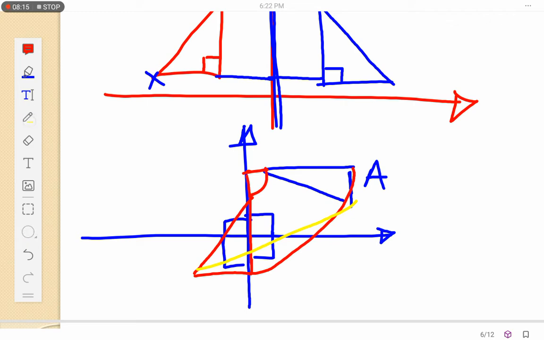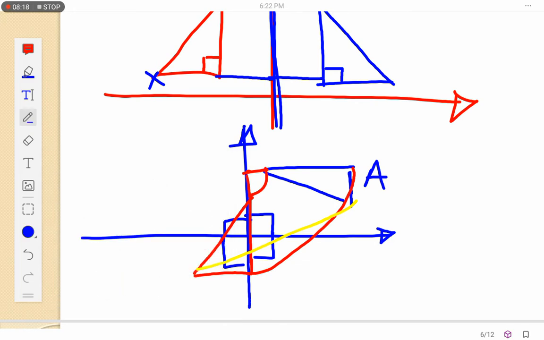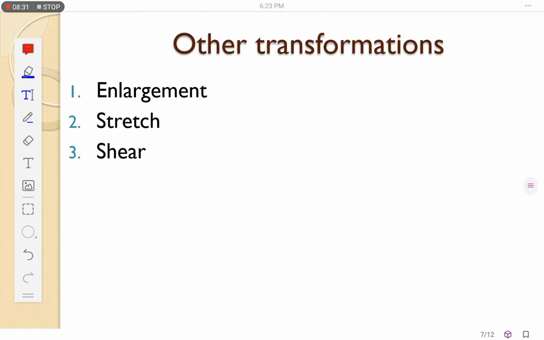Let's look at other transformations that we have. We have six types of transformation. We've talked of translation, reflection, rotation. We also have what we call enlargement, stretch, and shear. Now when we look at enlargement, we are looking at enlarging. We are increasing the size of something. It's like when a shape is being magnified, or is being made larger, or is being made smaller.